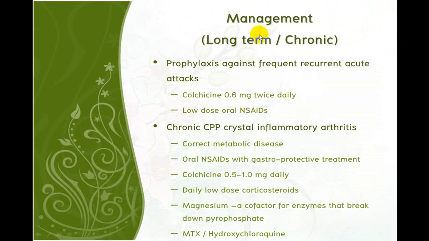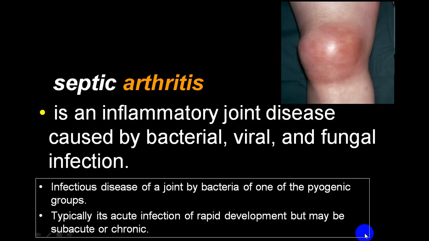So correction of a metabolic disease if possible, colchicine is used, low dose steroid. Some people also utilize magnesium, cofactor enzymes to break down the pyrophosphates, and hydroxychloroquine and methotrexate, some people do use it, not 100% effective.